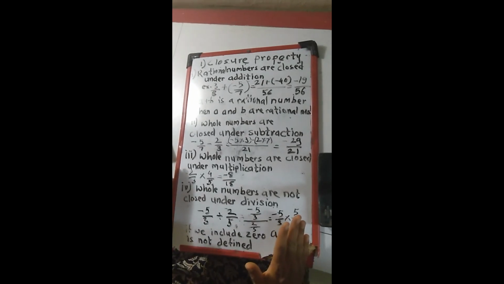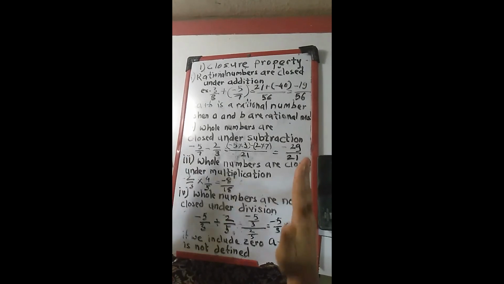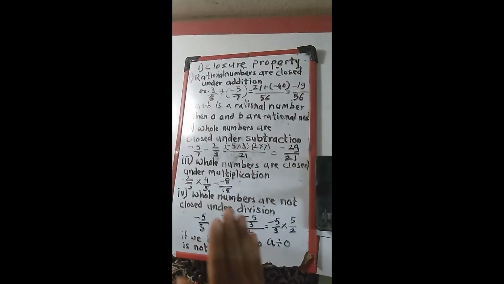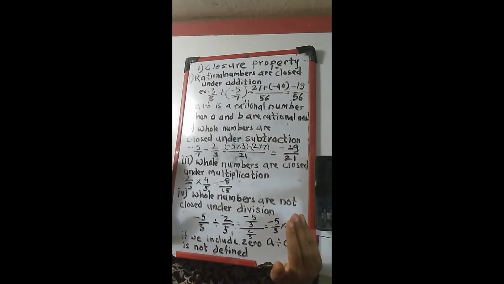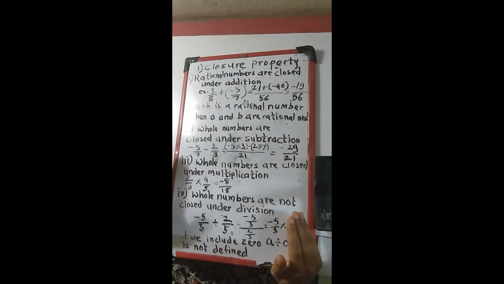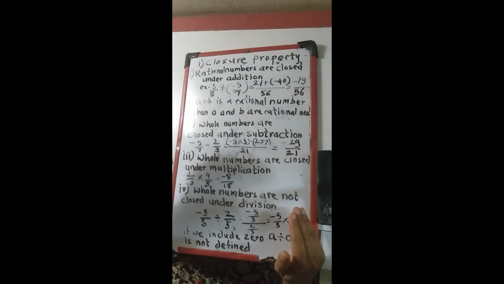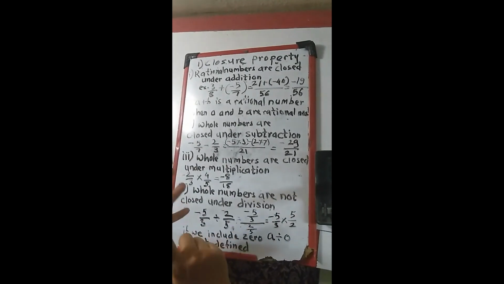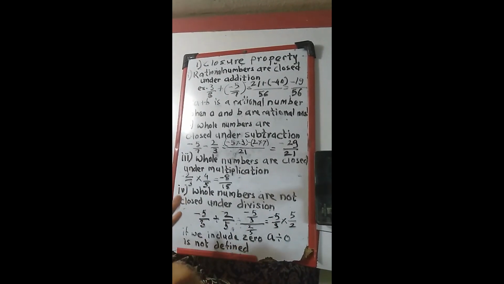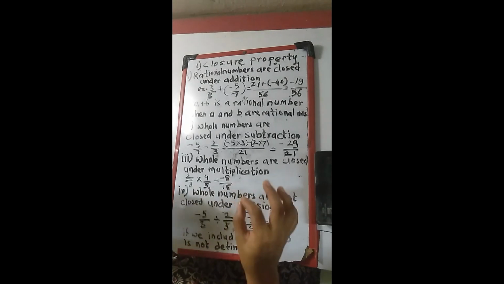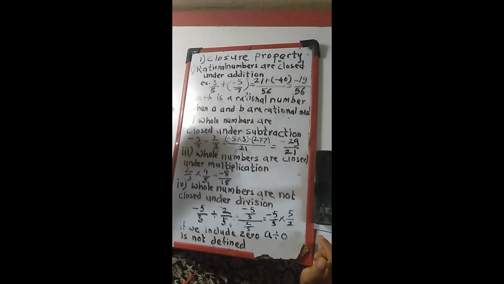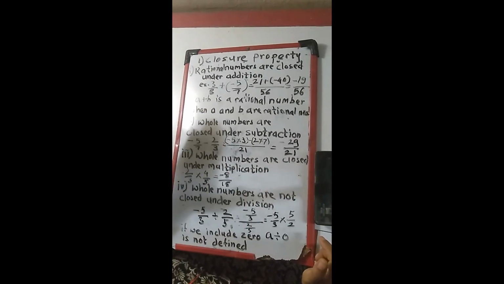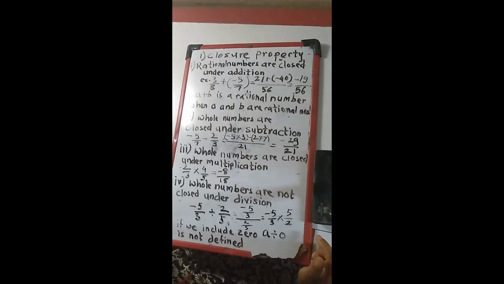Have you understood? Okay, for today's session we are going to end here, but as homework I am going to give you this closure property for whole numbers, natural numbers, integers and rational numbers. You have to solve one example each, checking whether the property is satisfied.